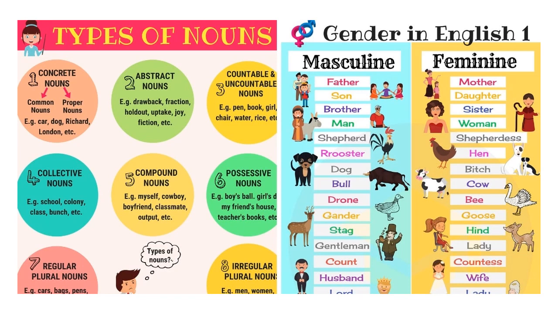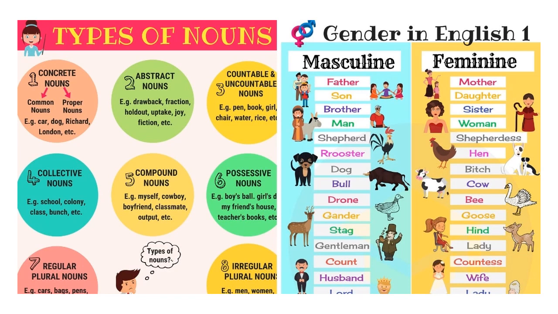Countable and uncountable nouns. Countable nouns, things we can count. For example, pen. I can say I have 10 pens. I can say I have 1 pen. But you have uncountable nouns like water. I can't say I have 1 water, I have 10 water, isn't it? Collective nouns, where many people together, many things together form a single noun, is called a collective noun.